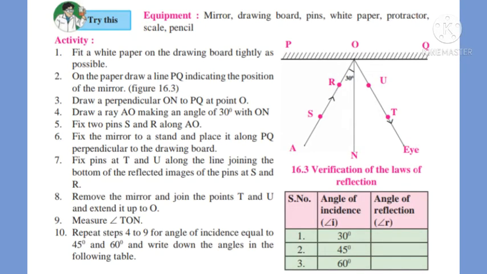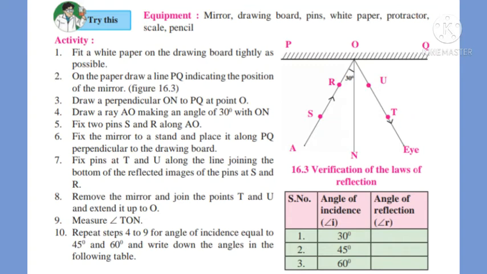Try this. Equipment: mirror, drawing board, pins, white paper, protractor, scale, pencil. Activity: fit a white paper on the drawing board tightly as possible. On the paper, draw a line PQ indicating the position of the mirror as shown in the figure. Draw a perpendicular ON to PQ at point O. Draw a ray AO making an angle of 30 degree with ON. Fix 2 pins S and R along AO.